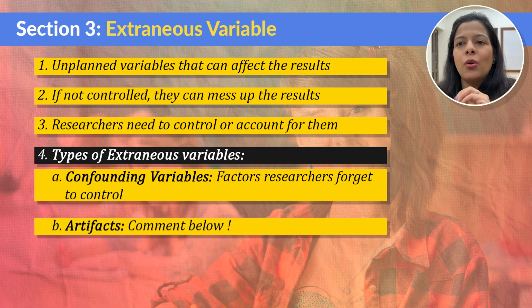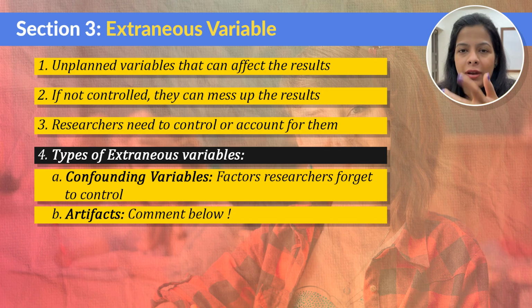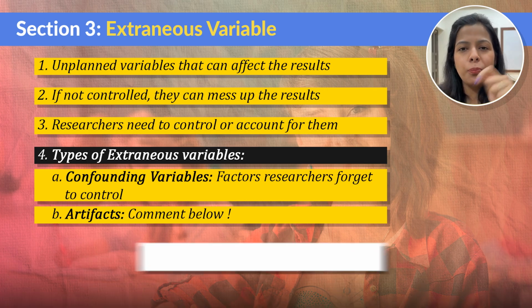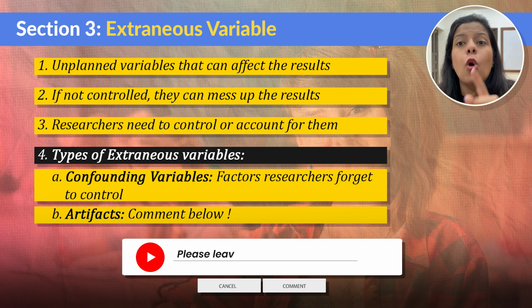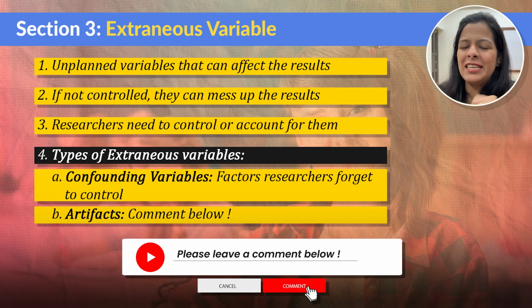Okay. Now, the other type of extraneous variable is artifacts. And I would want to know from you whether you know what is artifacts, because this is commonly asked in UGC NET exam. So, put it in the comments section if you know what is artifact, and I would really appreciate if you can give me one very good example of the same. Let me see how intelligent my YouTube audience is.